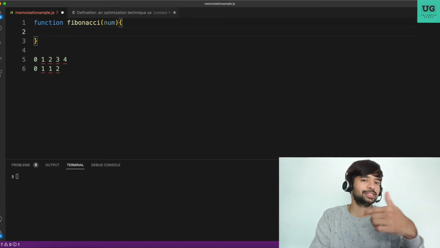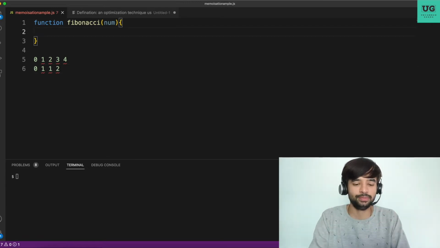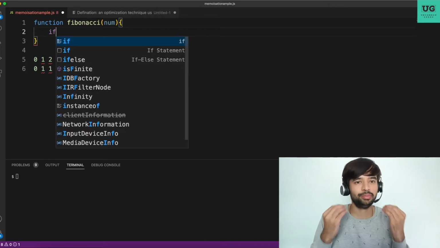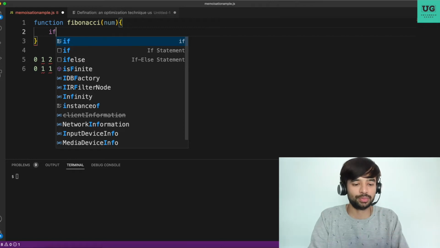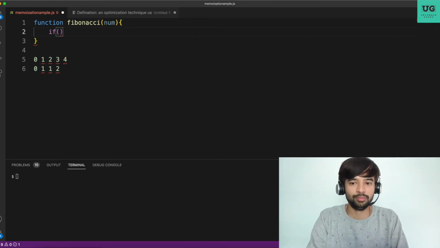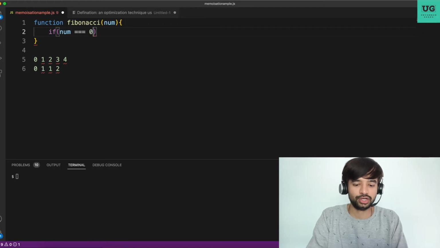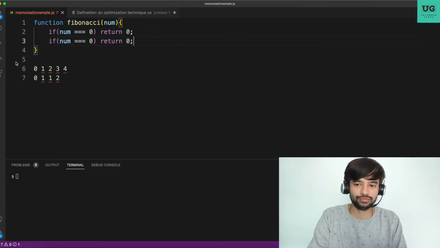So now we have certain conditions here. I'm writing a recursive solution. I'll explain step by step, don't worry. Recursion means there should always be a base condition which is satisfied. Only then will the recursion stop the execution. So if num is equal to 0, then you are returning 0, because Fibonacci of 0 is 0. If num is 1 or num is 2, then you are returning 1.